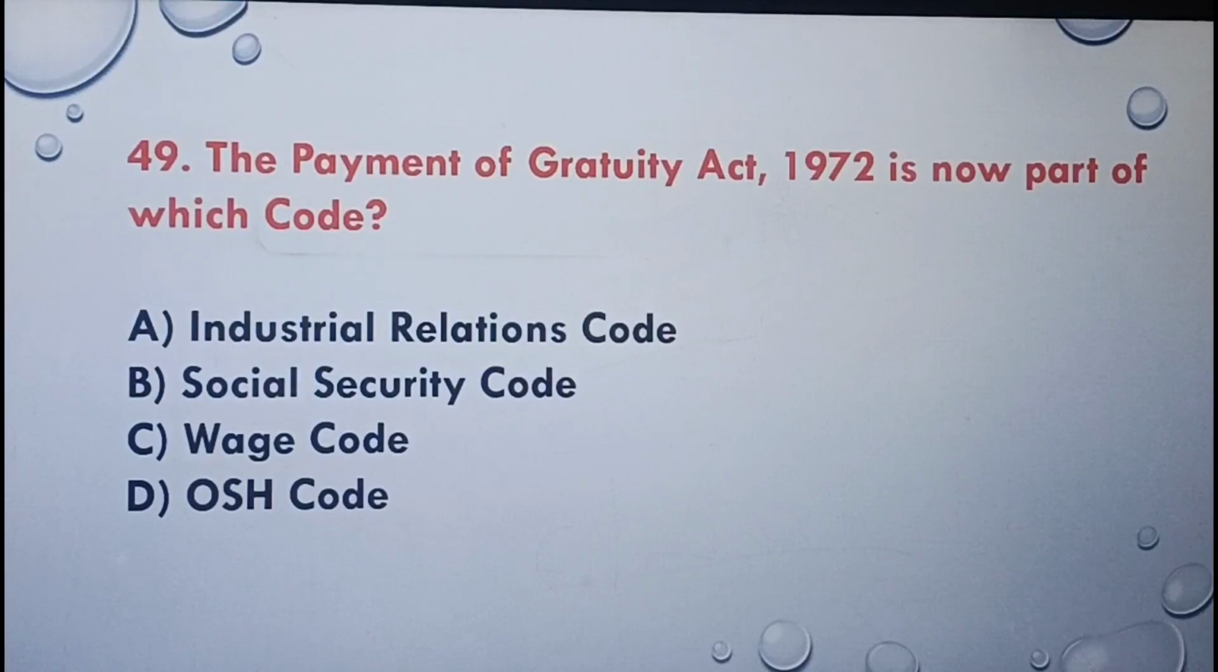The next question, the Payment of Gratuity Act 1972 is now part of which code? Industrial Relations Code, Social Security Code, Wage Code, OSH Code. The correct answer is option B, Social Security Code.